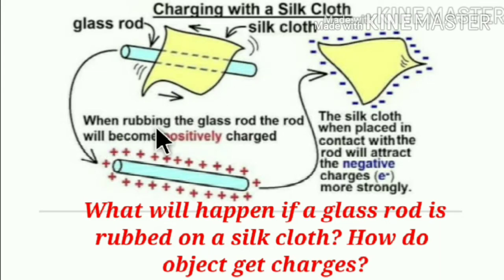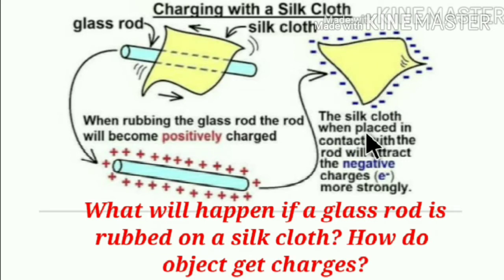When rubbing the glass rod with the silk cloth, the rod becomes positively charged and the silk cloth becomes negatively charged.